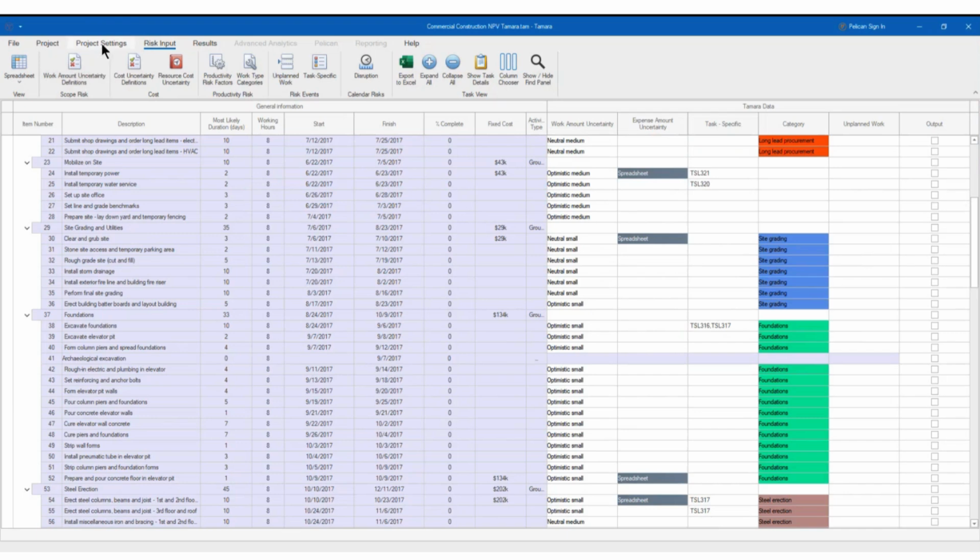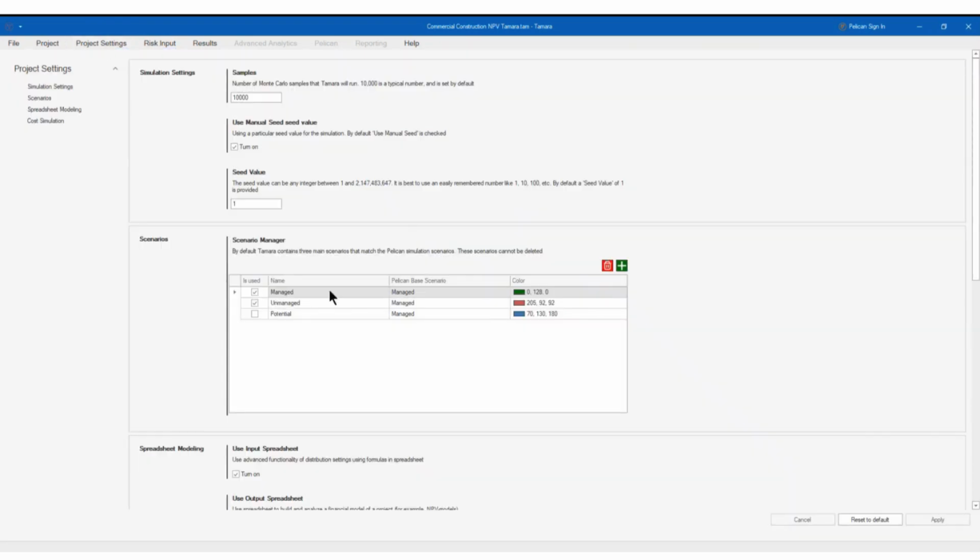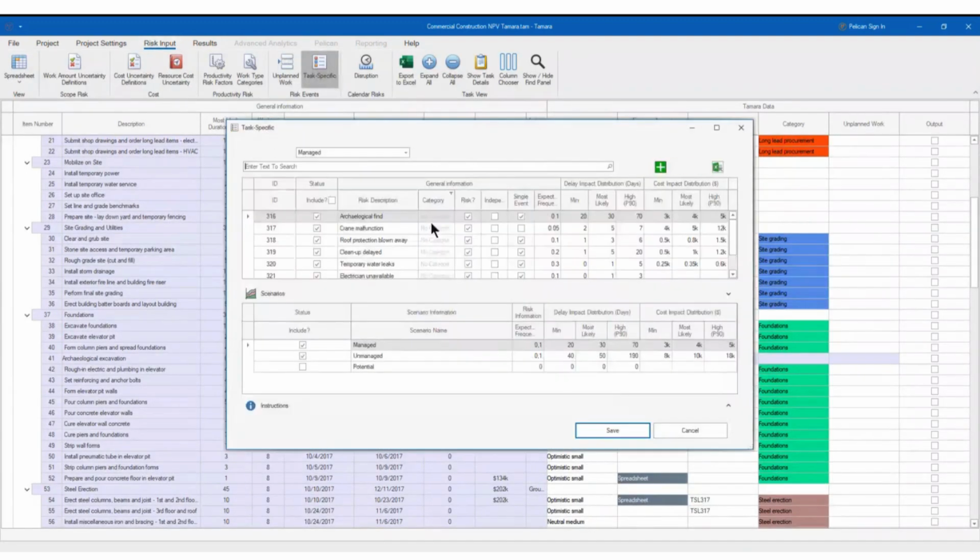One of the things that I showed you before is that you have these scenarios, managed and unmanaged. How do you implement that? You go to the task specific, and you see that you have scenarios here. For example, for the archaeological finding, for the managed you have 20 to 70 days. But for the unmanaged, the impact of the archaeological finding is from 40 to 190 days. It's a very high impact. In the managed, of course, it is less than that.